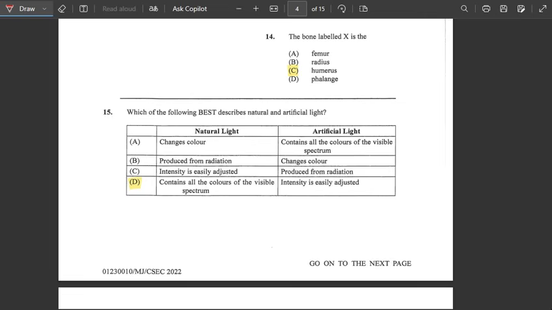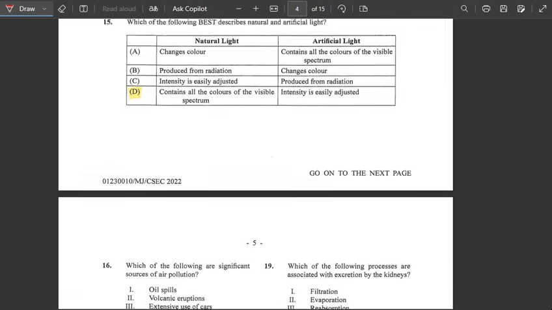Let me see D here. It says contains all the colors of the visible spectrum and intensity is easily adjusted, and this would be the correct answer here, because artificial light is not natural. So the intensity would be easily adjusted in artificial light, but the spectrum through natural light would be visible. Alright, so the answer would be D for 15.